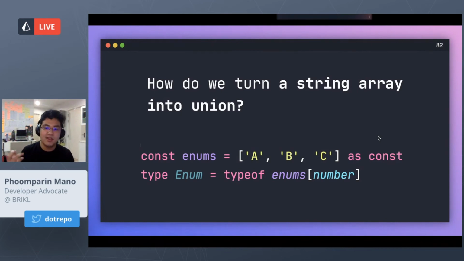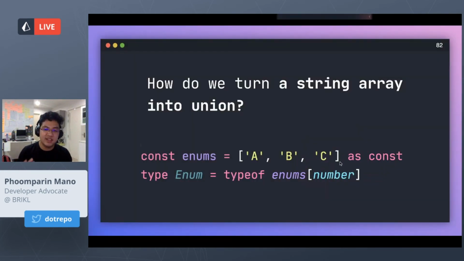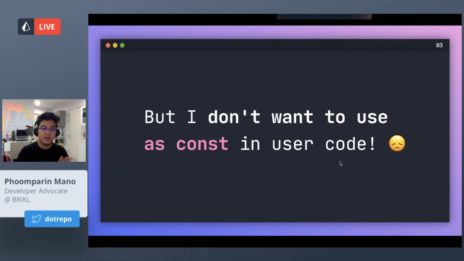So that will turn it into a read-only array. And then you can use typeof notation here with number to turn it into a union. But there goes the problem. I don't want to use as const in the user code. So what can we do about this?